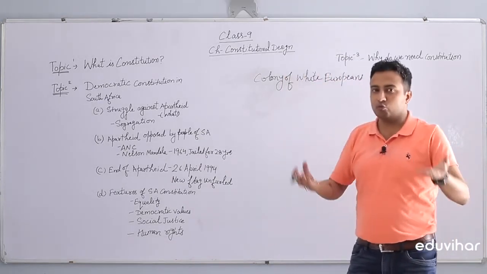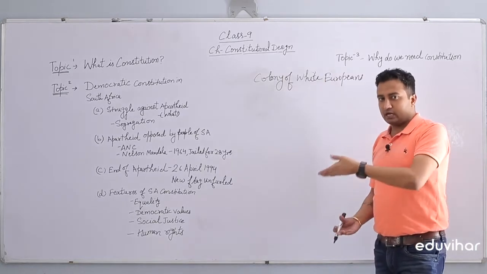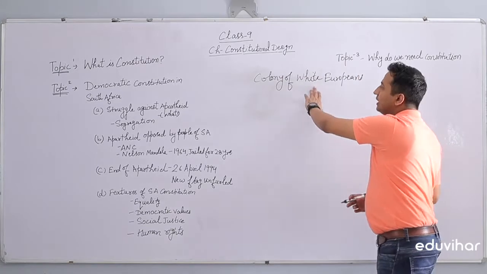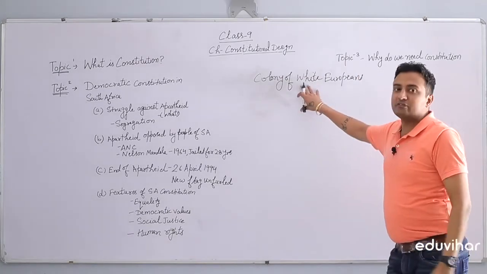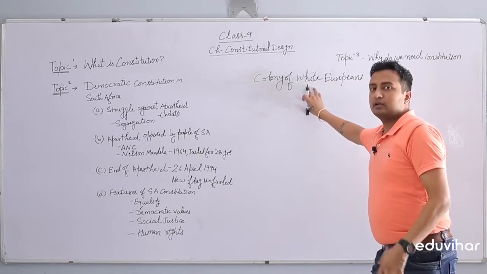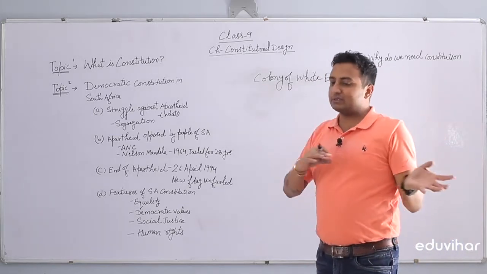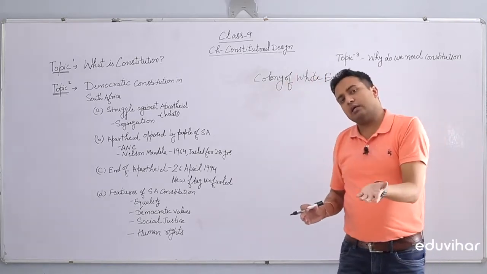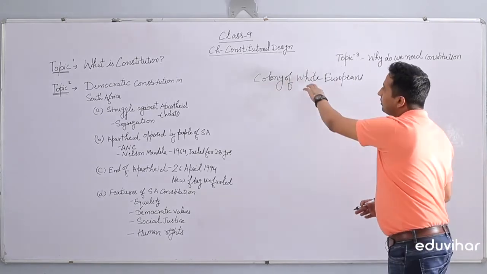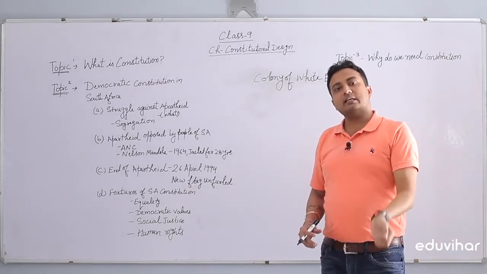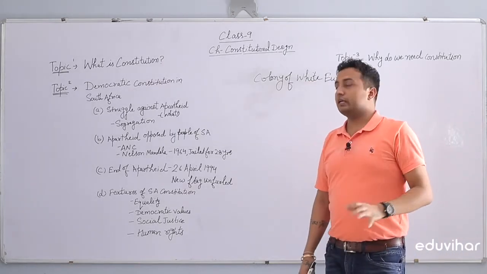We were also a colony of white Europeans, by which we mean Britishers, the United Kingdom. The only difference between India and South Africa is that Britishers left our country, but these white Europeans of South Africa settled there only, right?